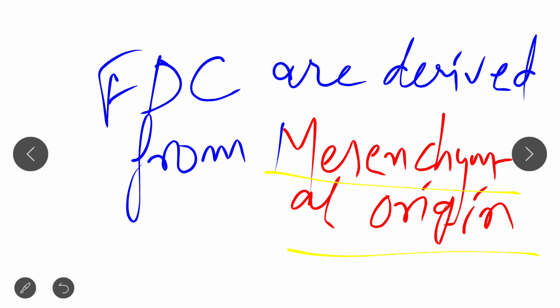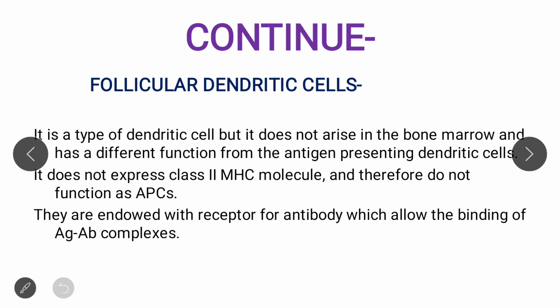Please note it down. The main difference is that dendritic cells are derived from hematopoietic stem cells, while follicular dendritic cells are derived from mesenchymal origin.